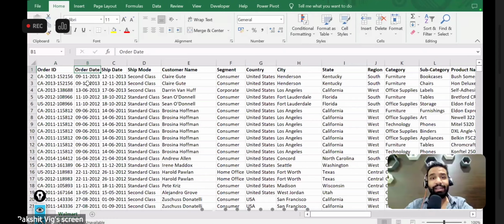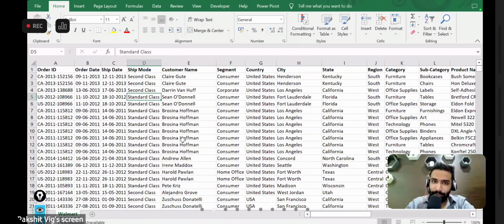Then we have order date, as in the date at which the order got placed. So if the order is getting placed today, which is 3rd of October, the date will be of today. Then we have ship date, as in the date at which the order got shipped to the customers. Then we have shipping mode: how are we shipping that product? Is it second class? Is it standard class? First class shipping, second class shipping, what is the type of shipping.